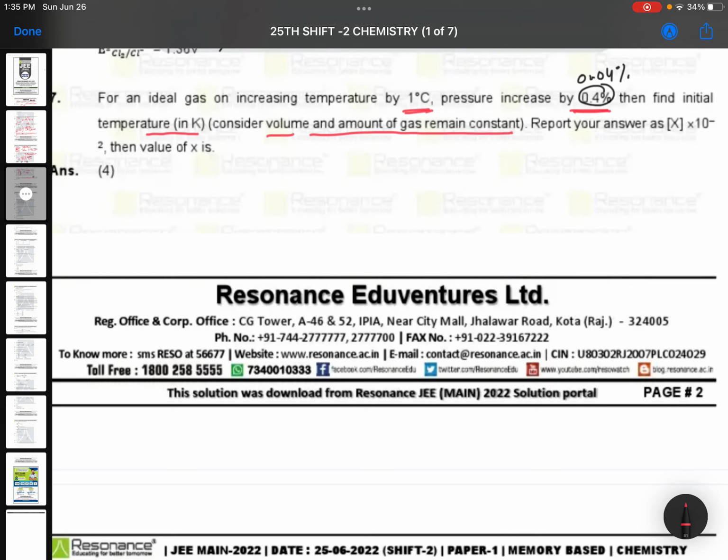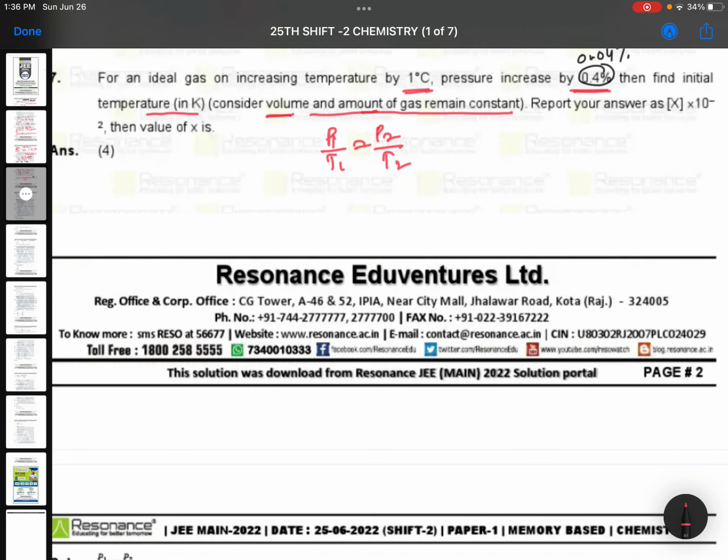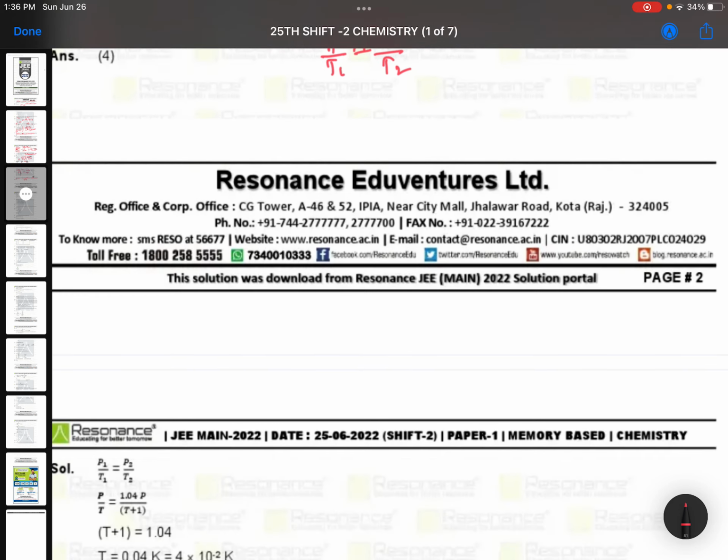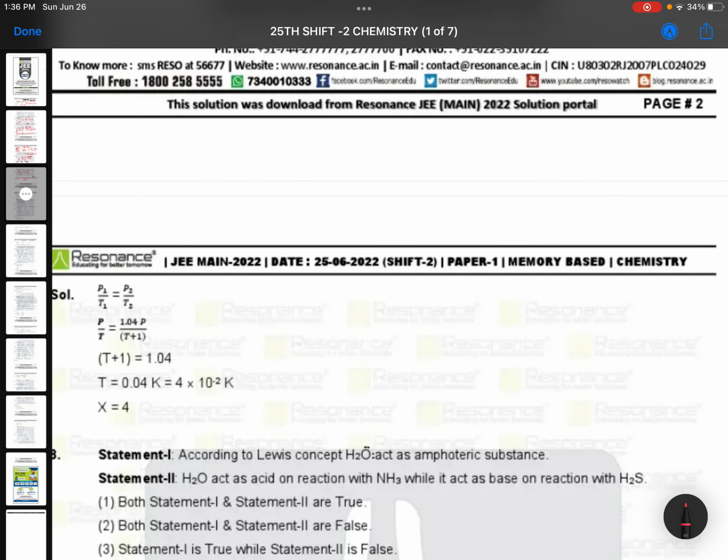That means he made volume and amount of gas constant, means he is taking the relation between P and T again. So P1 by T1 is equal to P2 by T2. Here is a question already there, and this is report your answer as x in 10 to the power of minus 2. Okay, x in 10 to the power of minus 2 is given. So you are checking with pressure, P1 by T1 is equal to P2 by T2.